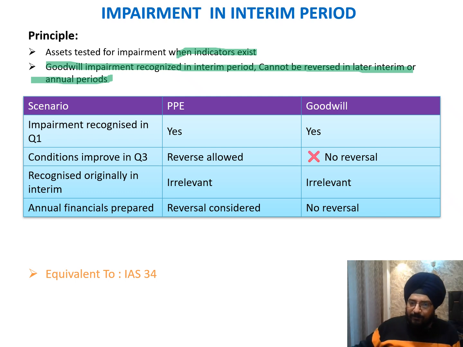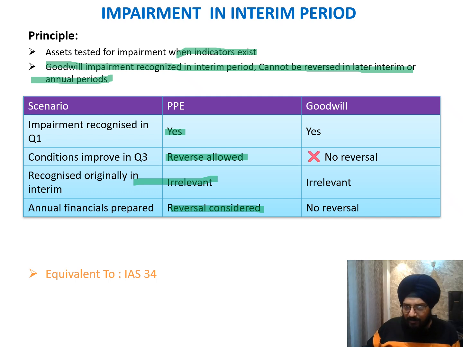So this is as per the IND AS 36. If an impairment is recognized in Q1 and the conditions improve, reversal is allowed, and in the interim it is irrelevant, and the financial reporting considers the reversal. Which means that if we have done our impairment in a particular quarter, but the condition improved, then there is a reversal, and we have to consider that reversal when we are presenting our